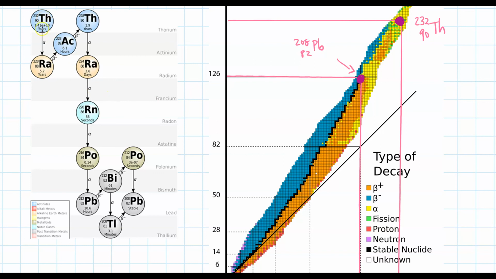You could see that thorium decays to radon, and then there's all these series of decays until it finally gets to lead here. As I go from this spot to that spot, that's a long way in this band of stability. So that's why it must have a chain of decays.